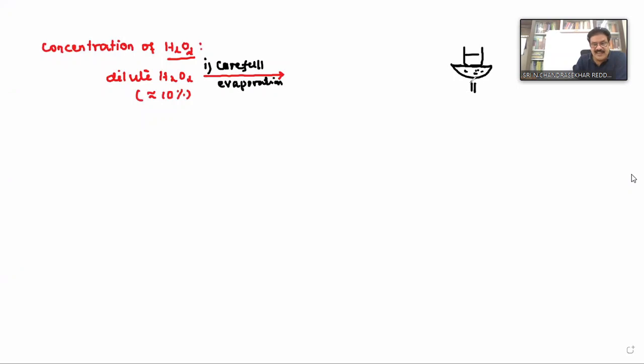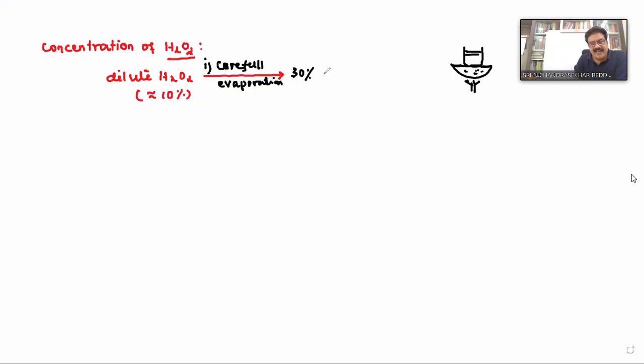So the solution is not heated directly. This is called careful evaporation, the first step. When it is slowly heated on a water bath or sand bath, this dilute H2O2 changes into 30% concentration.